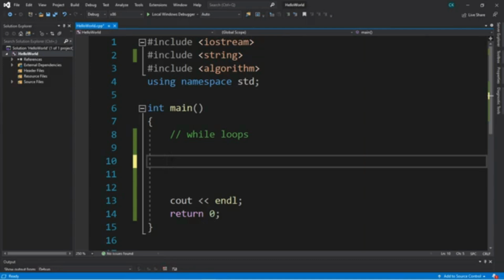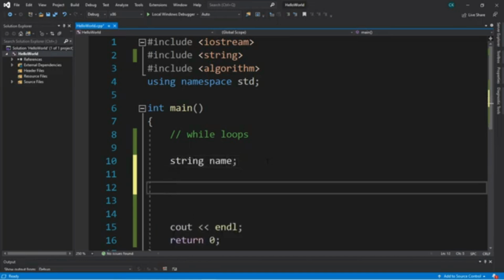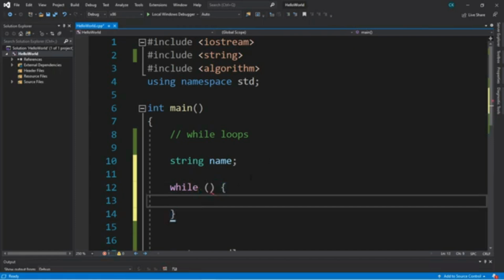So let's create an example of that where we're prompting a user to enter their name repeatedly until they actually do. So let's create a string variable named name, and we're not going to assign this right away. So this is the syntax for a while loop again. We're just going to type while. We're going to put our condition within a set of parentheses, and then all of the subset of code for the while loop is going to be between two curly brackets.